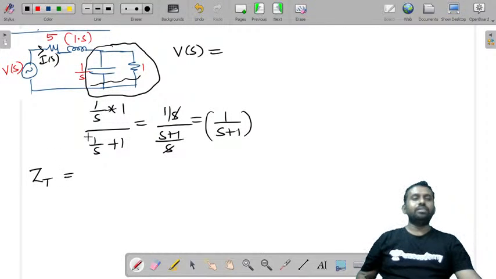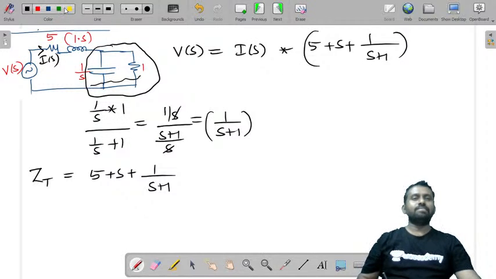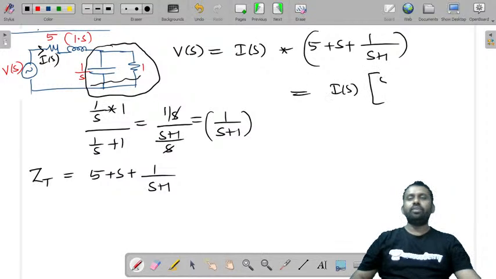total ZT is equal to 5 plus S plus 1 by S plus 1. So V of S is equal to I of S into 5 plus S plus 1 by S plus 1. So just try to simplify this. What do you get? I of S into 5 into S plus 1 plus S into S plus 1 plus 1, by S plus 1.